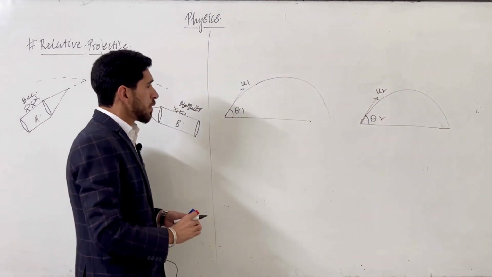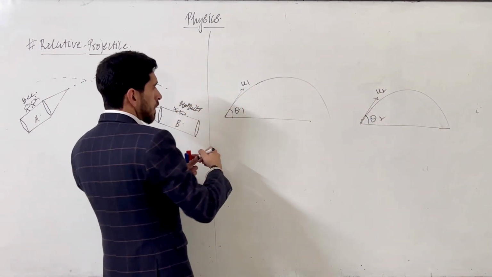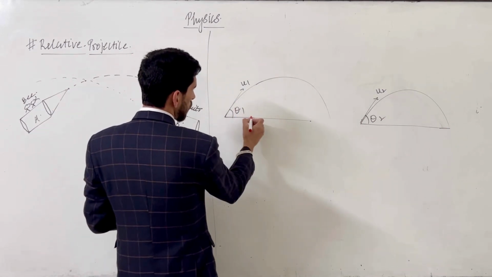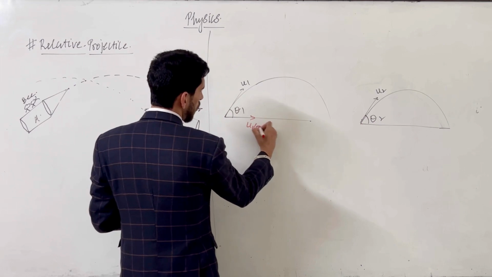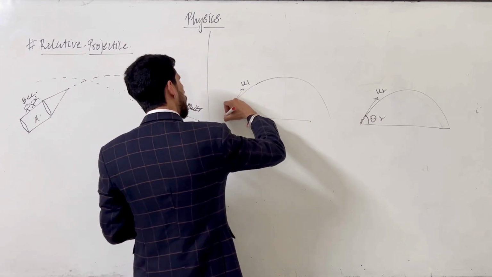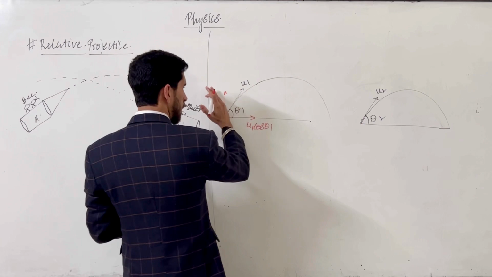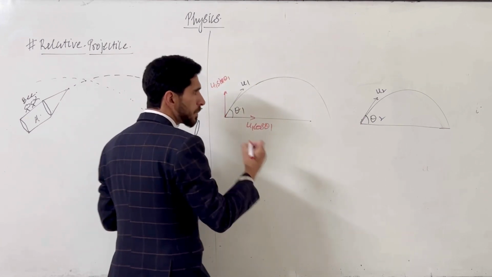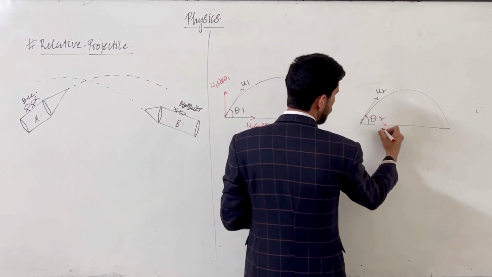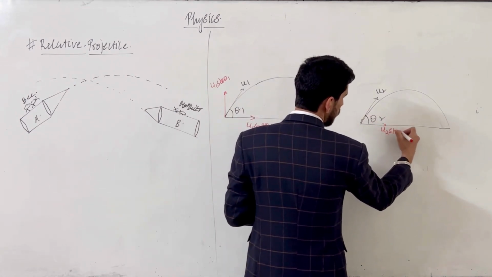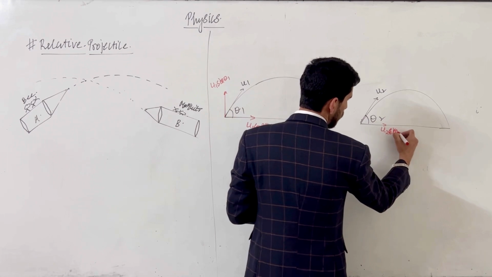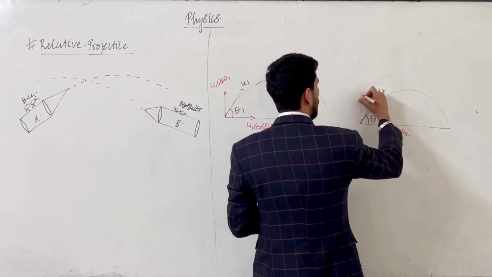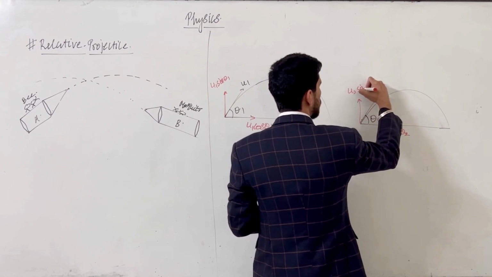We know that if we take components along the axes, with theta1 its component will be u1 cos theta1, and in the y direction the other component will be u1 sin theta1. Similarly, the component here will be u2 cos theta2, and here it will be u2 sin theta2.